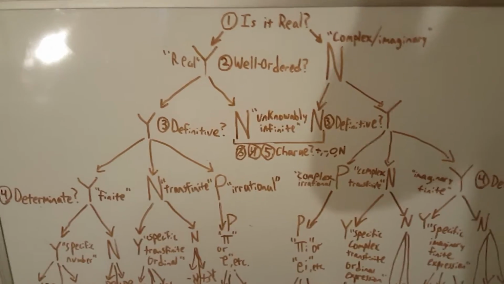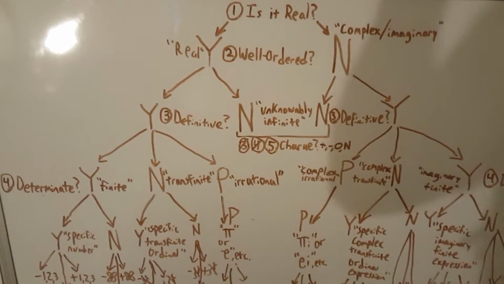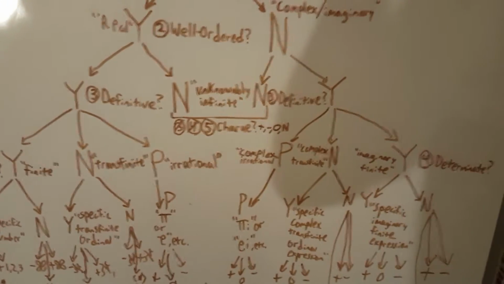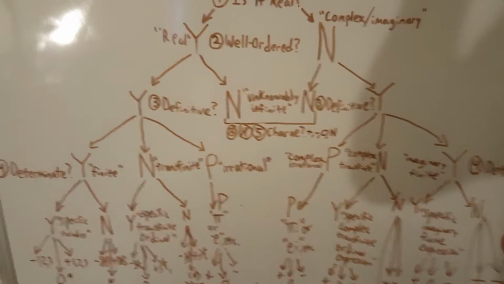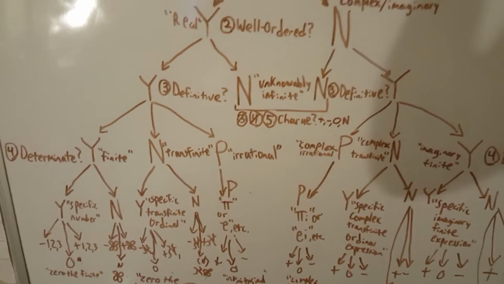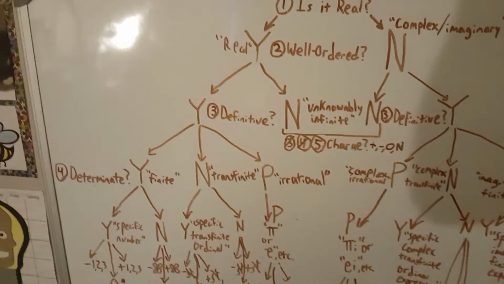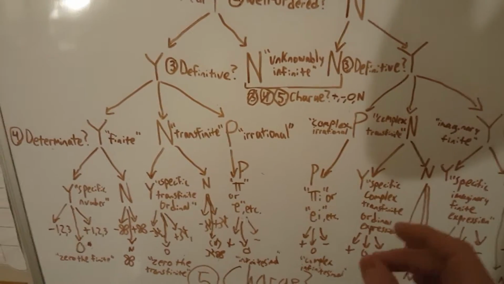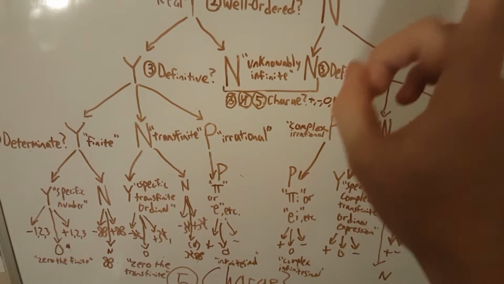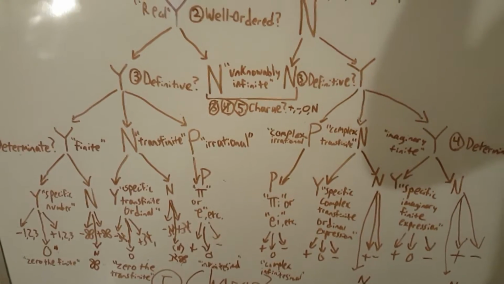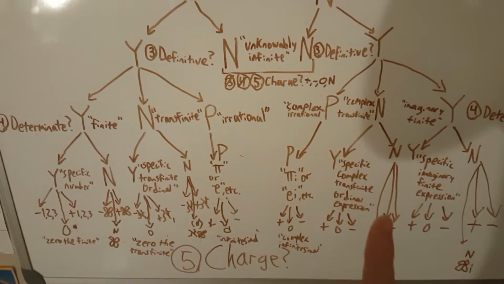Now, if something is partially definitive, it means that we can write out a lot of the numbers, but not necessarily all of them, and it is what we would call irrational. For everything that is irrational, we can write out, like for pi, 3.14159, but we do not know the final digit of pi. So it is also partially determinate, because if it was determinate, we would be able to write down the final digit of pi. And for irrational numbers, when they have a 0 charge, that is an infinitesimal. I'll get more on that in a second.